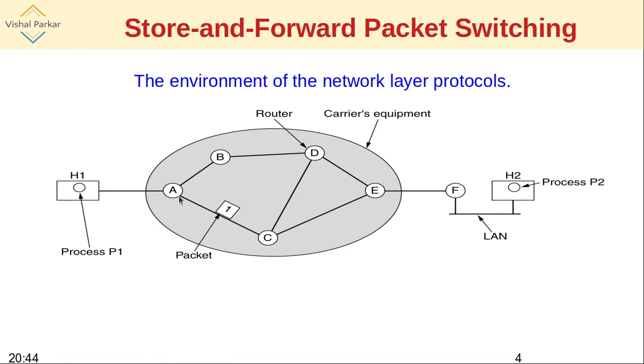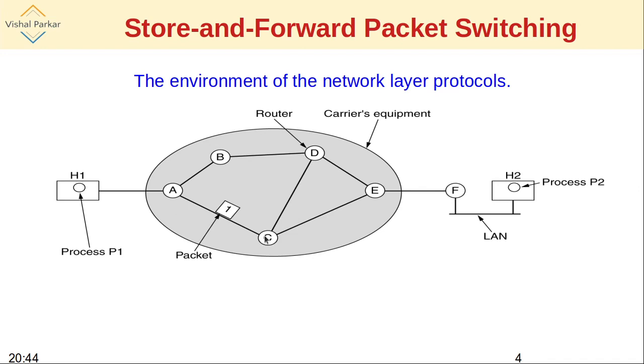So A will now transfer that packet 1 to C. C will once again do the same thing. It will store that packet until it is completely received. All the checks will be performed on that packet.